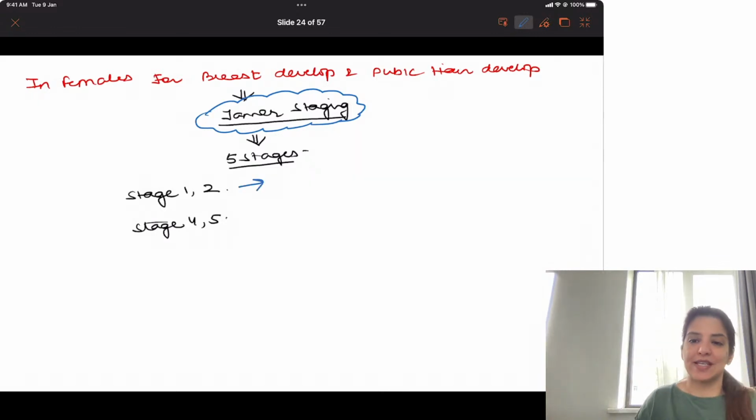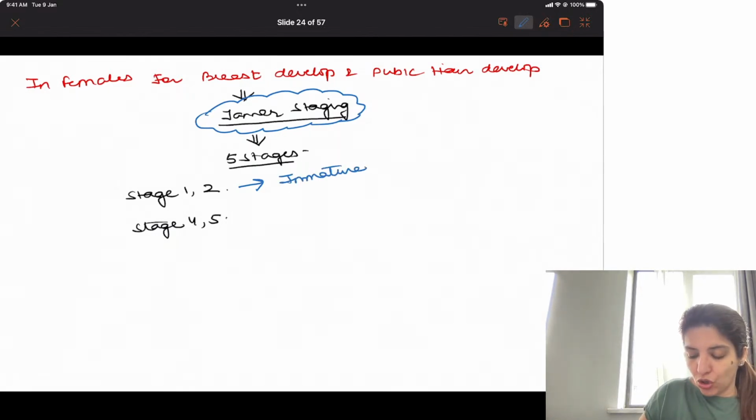If your question says that breast development or pubic hair development corresponds to Tanner stage 1 or 2, that means early development, right? So it's very immature looking breast or immature looking pubic hair.